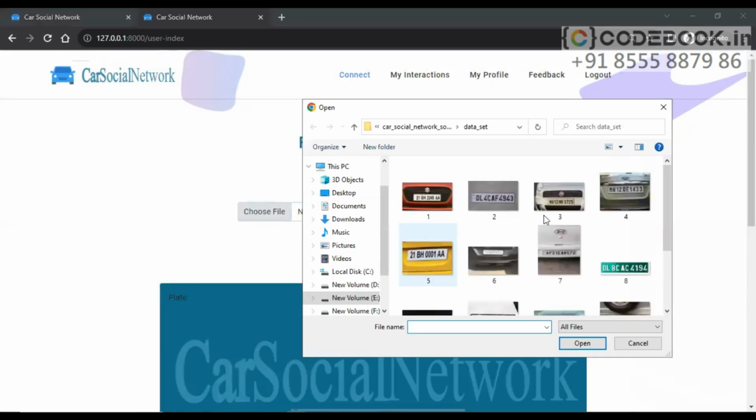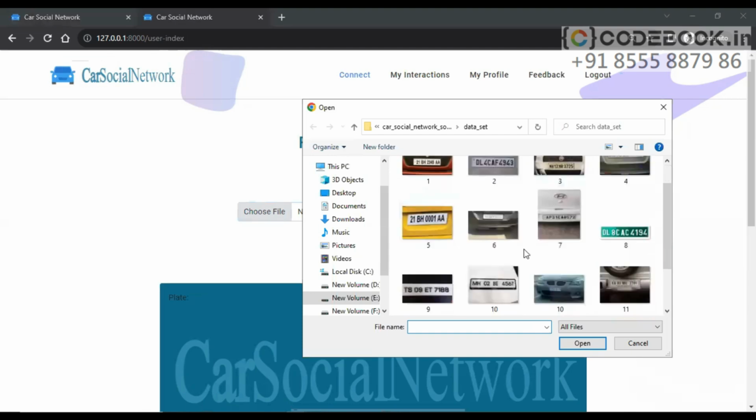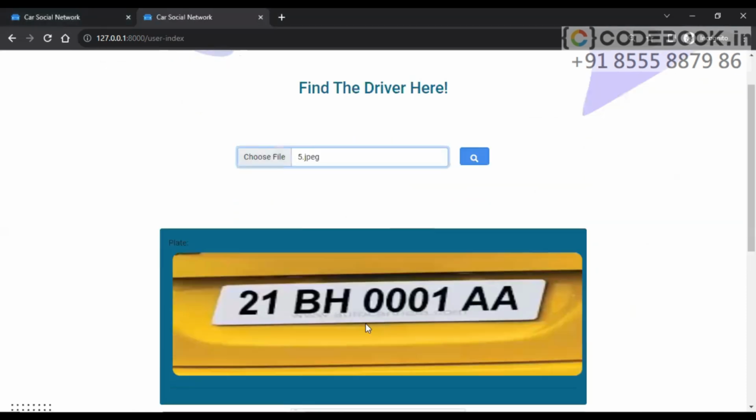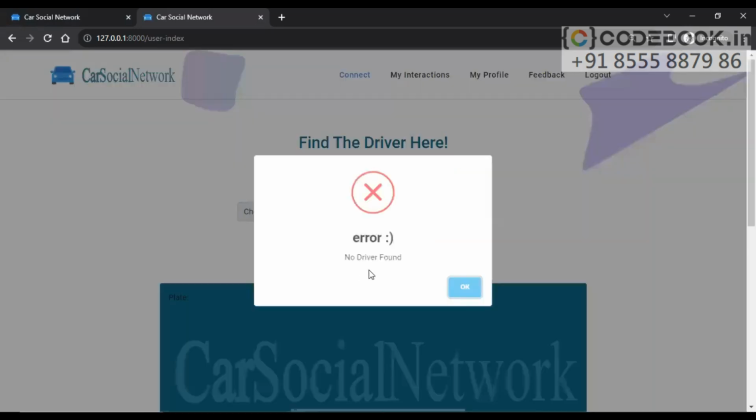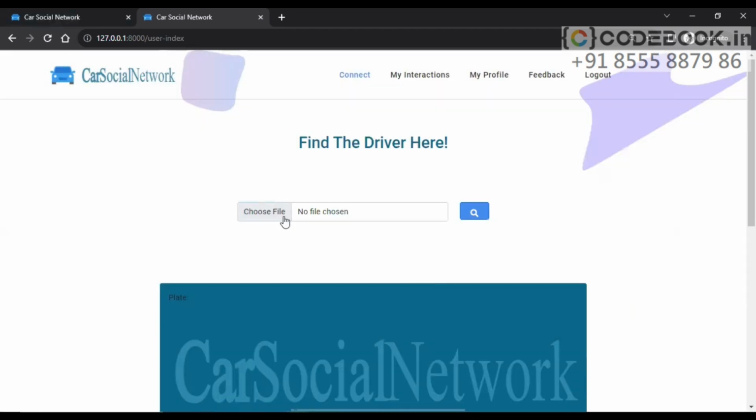number plate. I think I did not remember it. This or this. Okay, this. Let's see this. What if I'm scanning an image which is not registered under this application? Let's try this also. Okay, number plate is not registered. You can see no driver found. No driver found in our application. So that is also something we are maintaining here.